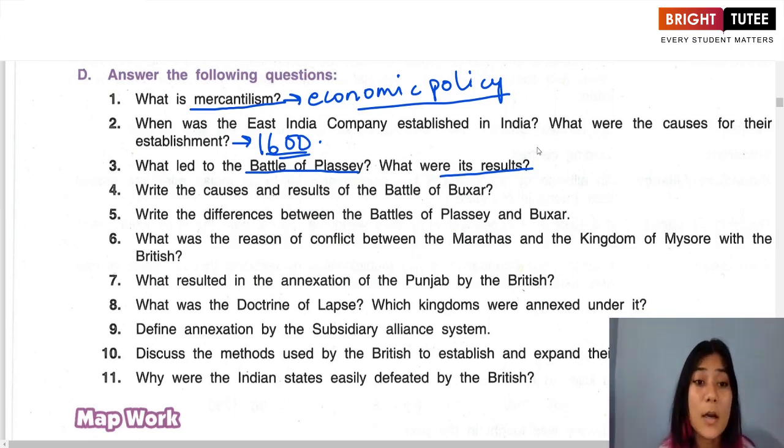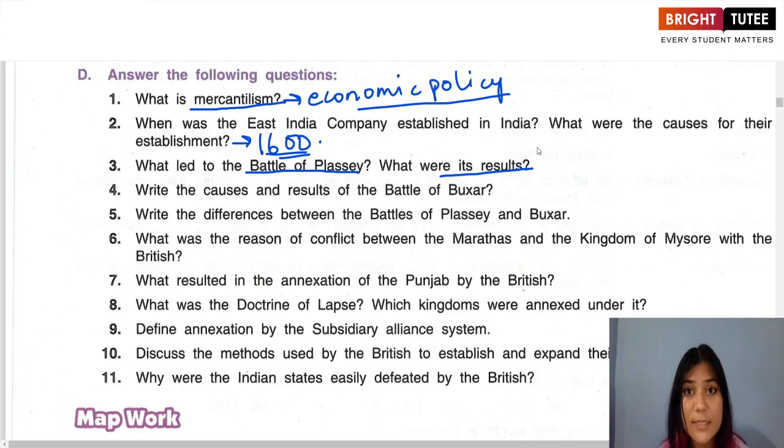So we can write two of the main causes of the Battle of Plassey: the rampant misuse of trade privileges that were given by the Nawab of Bengal, or the ruler of Bengal, to the British or the East India Company. Okay, so that is number one, the misuse of the trade privileges that were given to them.